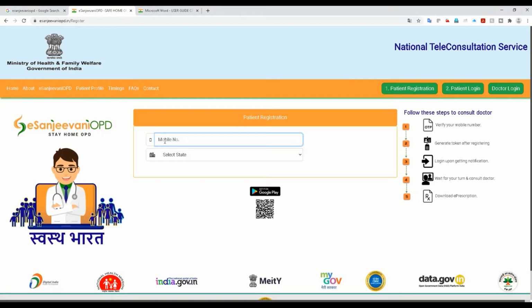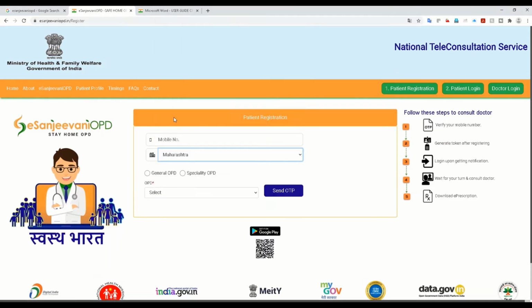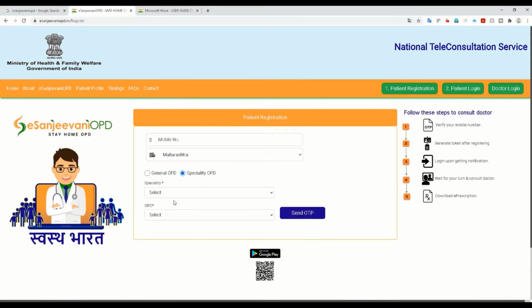So you need to have a valid mobile number and you have to select the state. So let's select Maharashtra for now. When you select the state, you get the general OPD and specialty OPD. Specialty here means a lot of specialties are there. Now it will not work because the timing is already over. So it says OPD. Once you are here in the timings, it will take you to the next page.